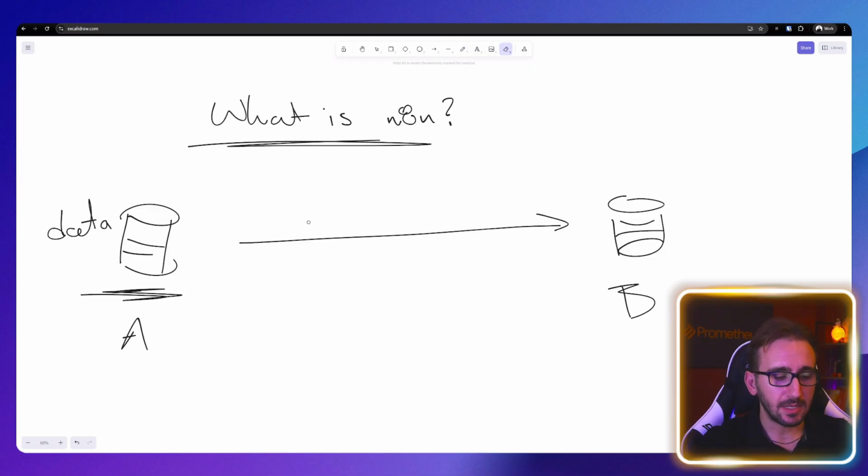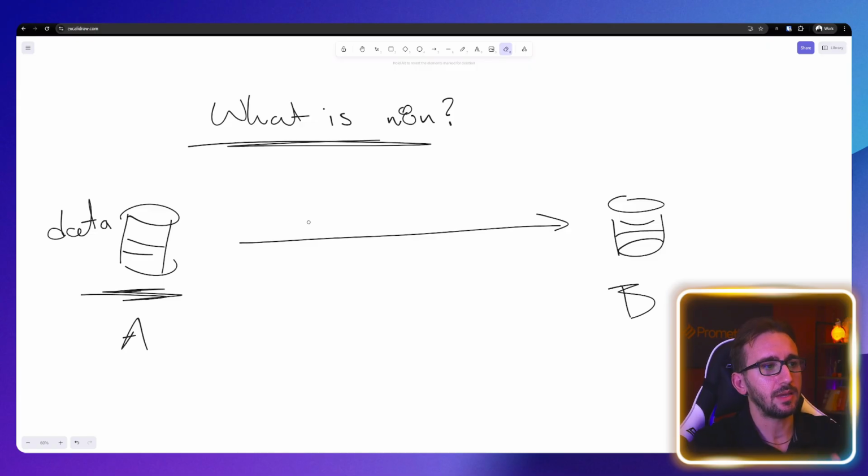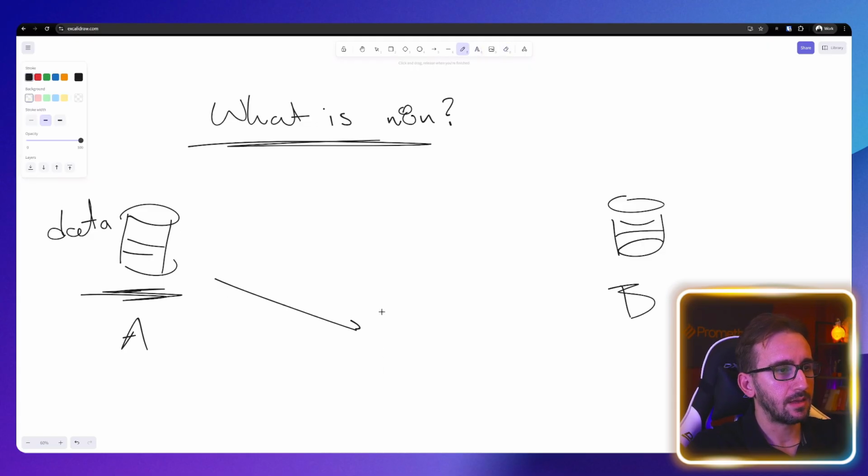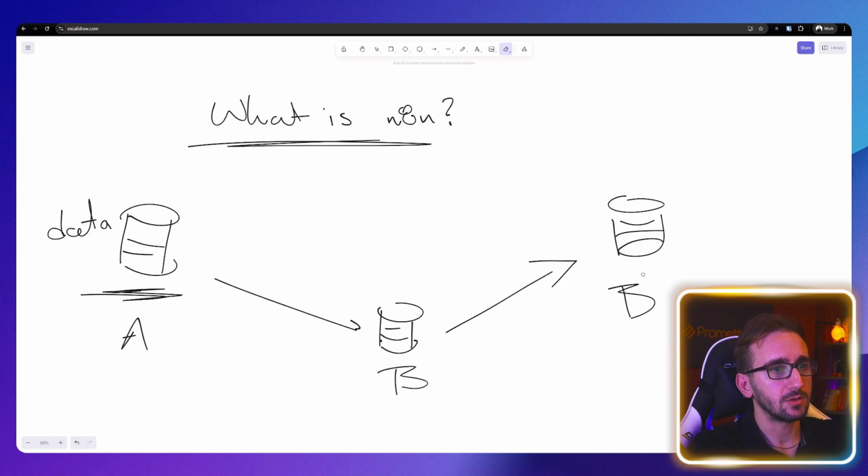So sometimes it is. Sometimes you want to get your data from, let's say, an Excel sheet or a Google Sheet inside your CRM. In this case, yeah, you're really getting the data from place A to place B. Some other times you want to get data from place A, get them to place B, and then get them to place C. So sometimes it's a little bit more complicated than that.